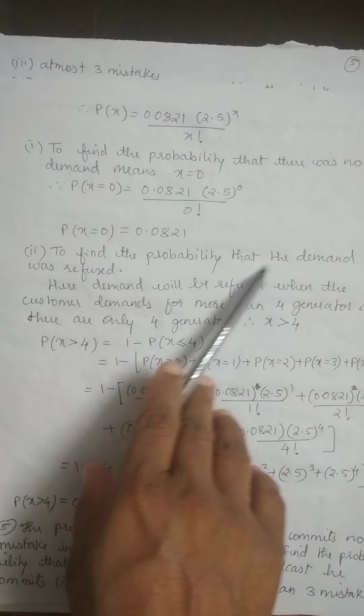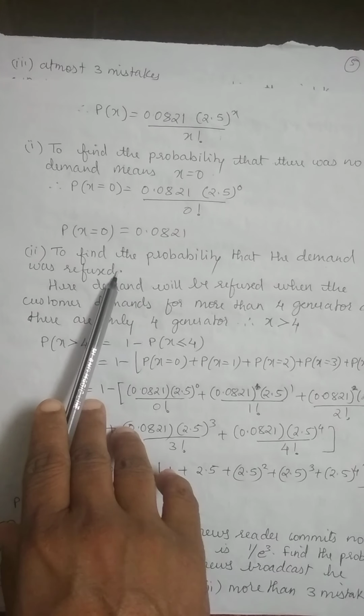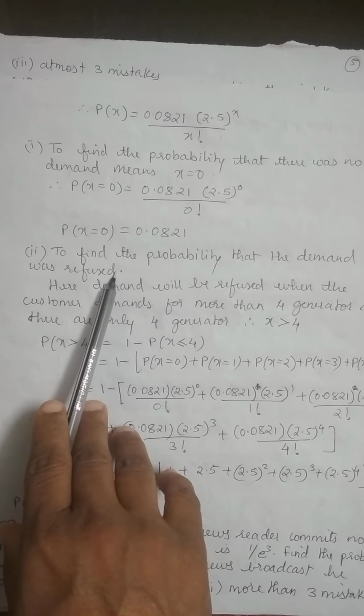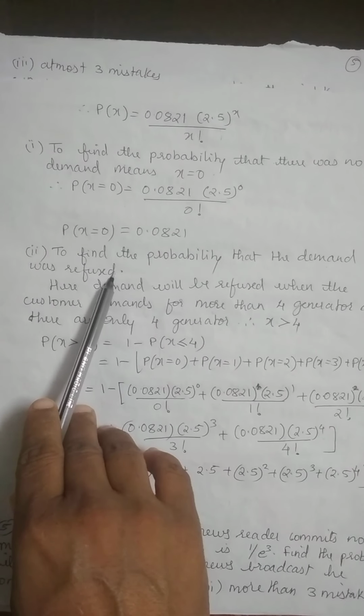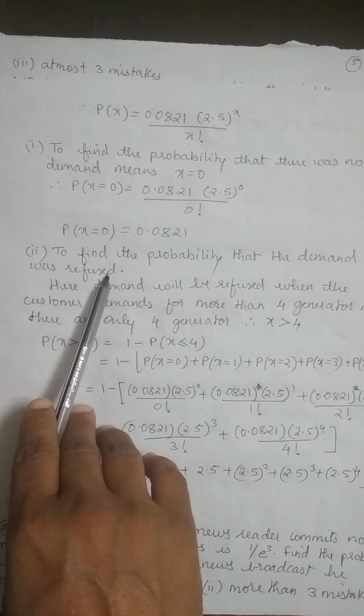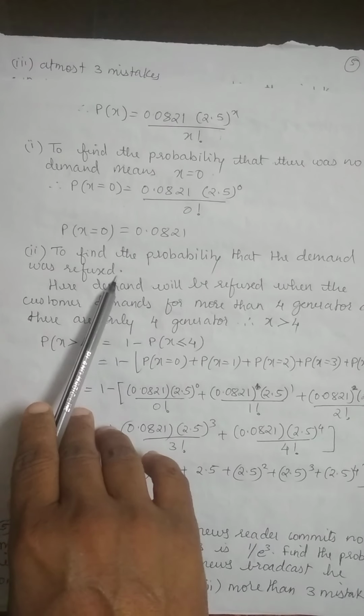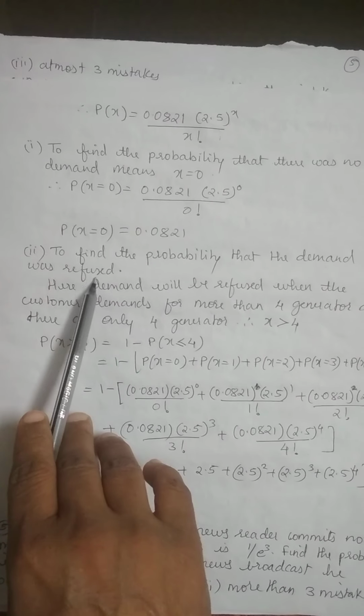Next, to find the probability that the demand was refused. When will the demand get refused? Now a shopkeeper has only 4 generators, and if the customer asks for 5 generators, that is more than 4. If the customer asks for more than 4, then the demand will get refused.